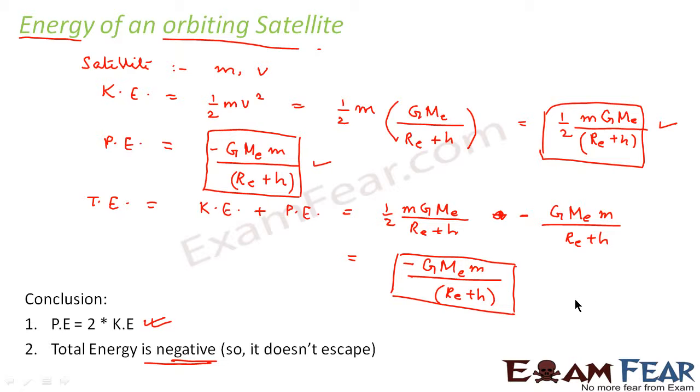So this shows that this is our Earth, let us suppose, and this is the satellite. Since the total energy is negative, therefore the satellite is bound to this Earth-satellite system and it is moving in this fashion. Otherwise, it would have just escaped from the attraction pull of the Earth and it would not have moved in a particular orbit. So this also follows from the fact that total energy has a negative sign. Now we'll go ahead and look at certain problems regarding all the topics which we have studied so far.